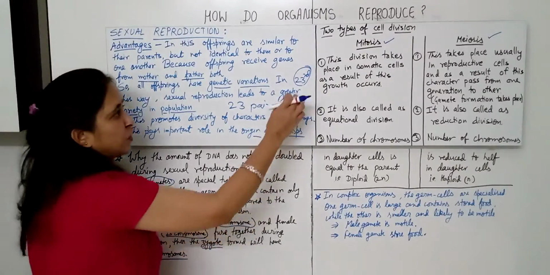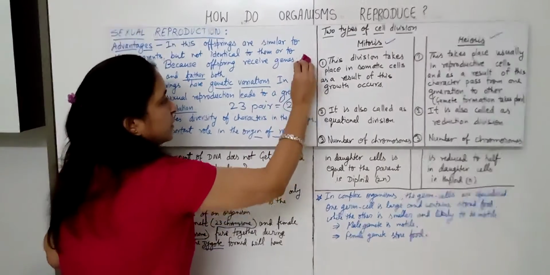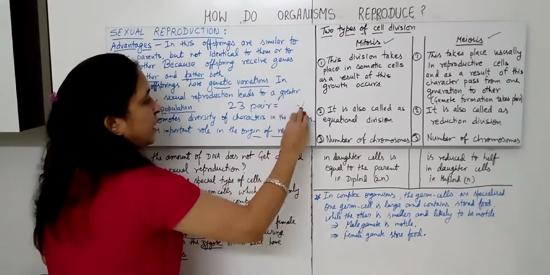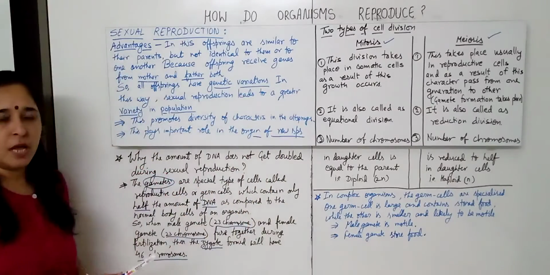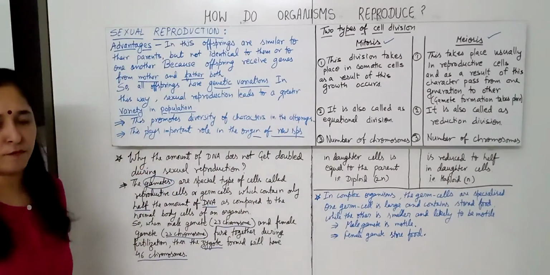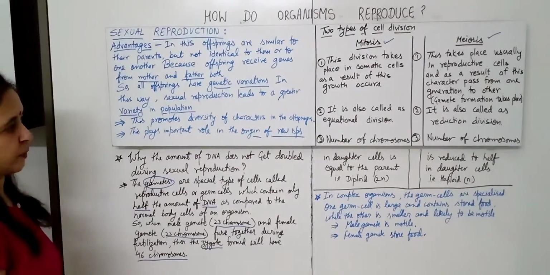That is responsible for the sex of the child. The 22 pairs are the same in both male and female, and they are responsible for the growth of the organism, and the 23rd pair of chromosomes is responsible for the sex of the offspring.